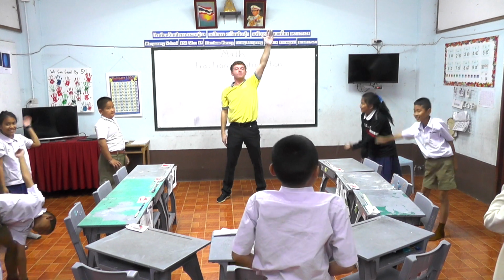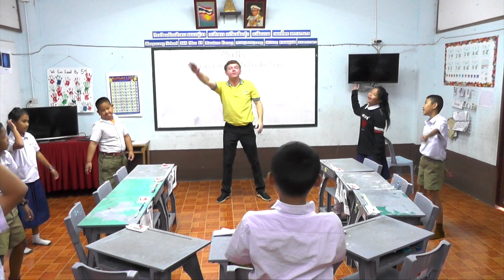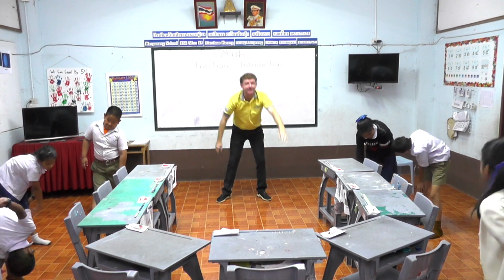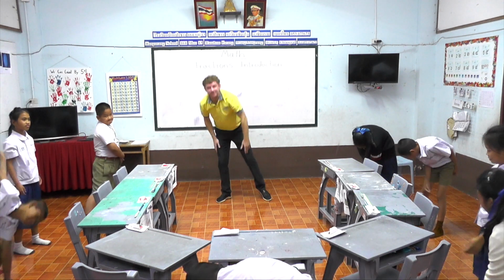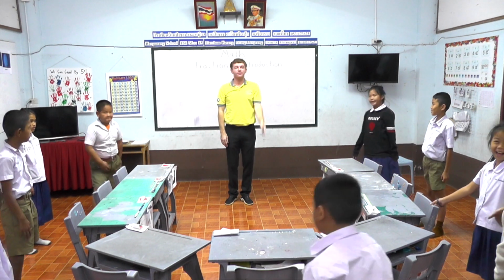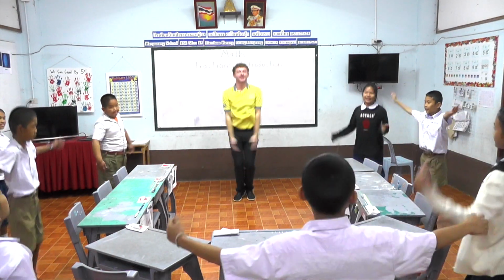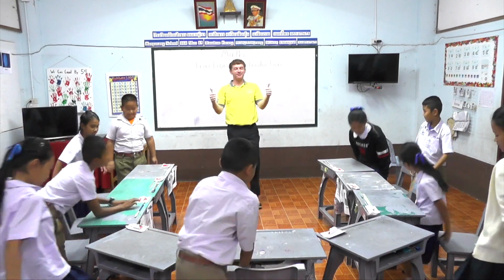Left hand, right foot. And final couple now. Right hand, left foot. Left hand, right foot. And to finish, we will do 5 star jumps. 1, 2, 3, 4, 5. Excellent, guys. Have a seat.